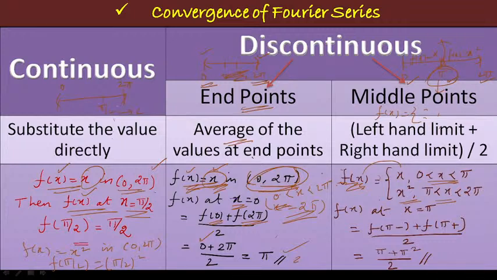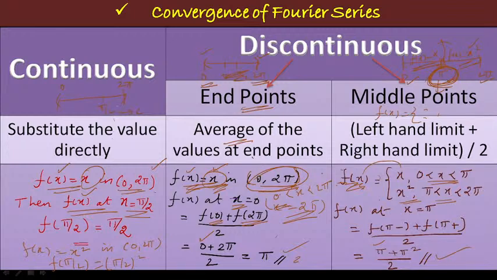If so, what we are going to do is just find the left hand limit of the function and the right hand limit and divide by 2. What is the left side value of the function at x equal to pi? f of x equal to x. Okay. So f of x equal to x, that is nothing but pi itself. Just replace x by pi, you get pi. And the right hand side value of f of x at x equal to pi is, f of x is x square. Just replace x by pi, what you get? x square is nothing but pi square. That is, pi plus pi square divided by 2 is the function value.